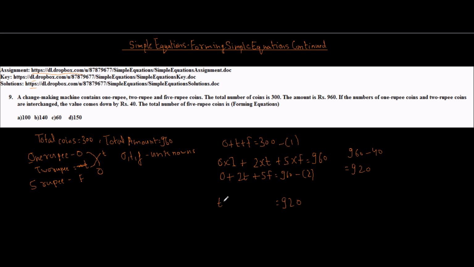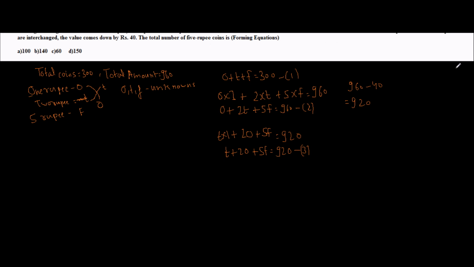So contribution will be T into 1 plus O 2 rupee coins, 2 into O, plus F 5 rupee coins, which was 5F, which gives me T plus 2O plus 5F equal to 920. So here are my three equations which I was looking for. Because there are three equations, they will help me solve three unknowns. So far so good.